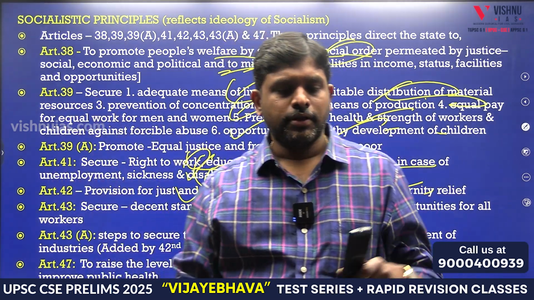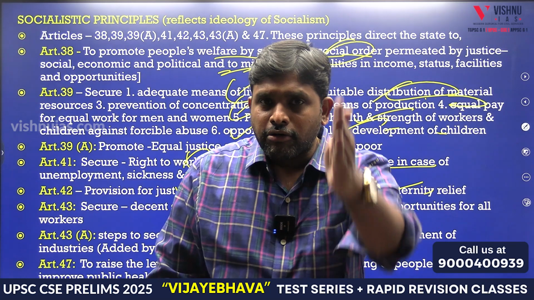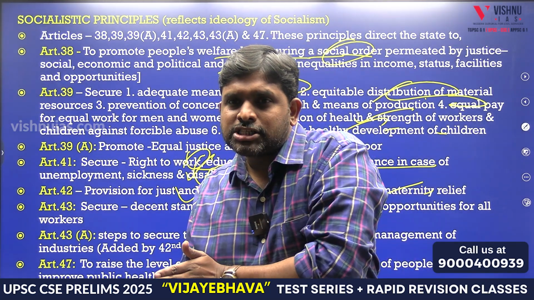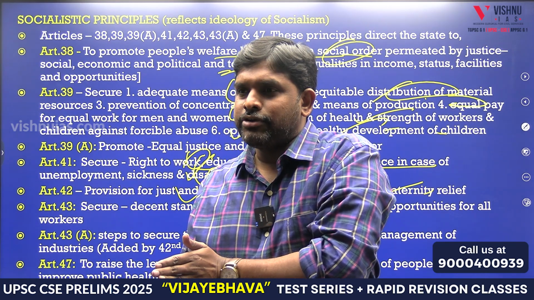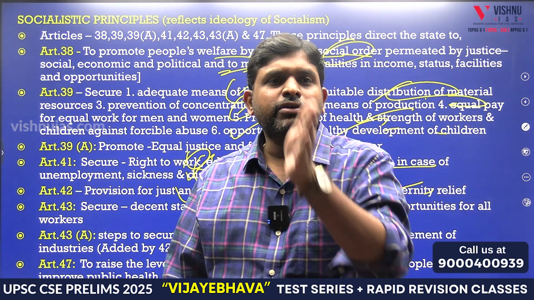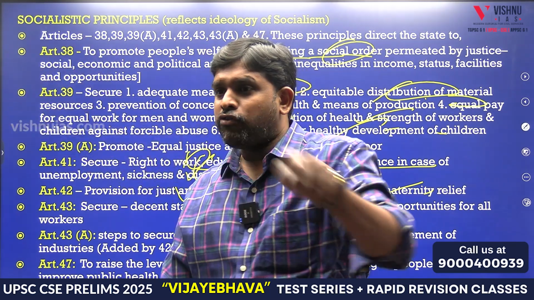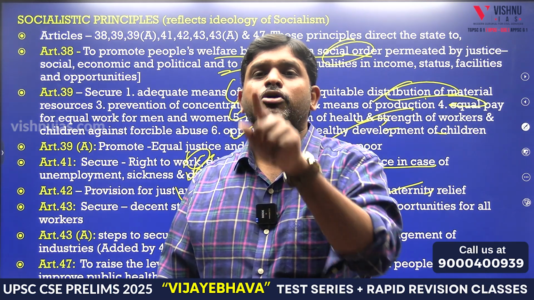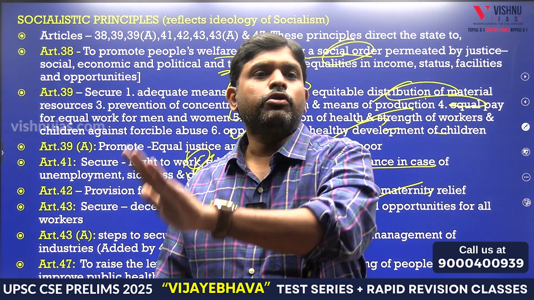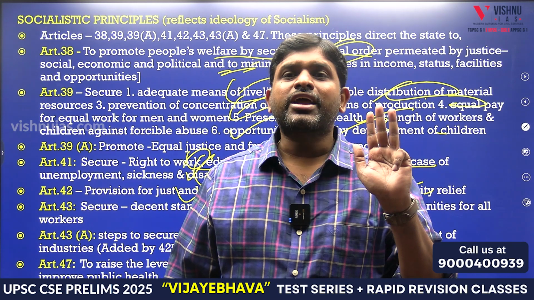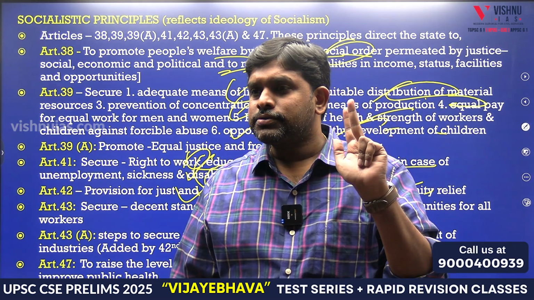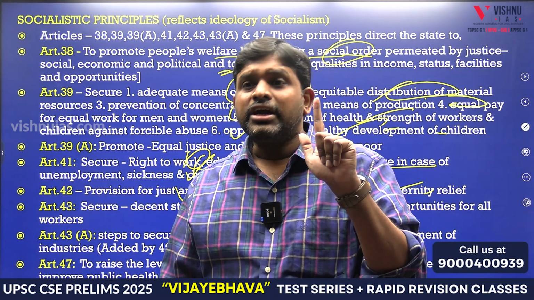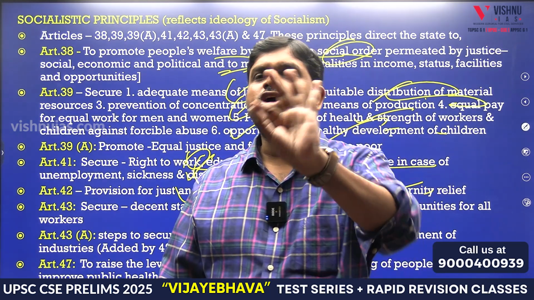Now you see, one grouping. 40 is one standard, village panchayat. 44 is one standard, uniform civil code. So before 44 there is 40, then 41, 42, 43. 40 you can remember because it is village panchayat. 44 you can remember because 44 means uniform civil code. 41 is work and employment. 42 is humane conditions and maternity. 43 is decent standard of living. Then 45.